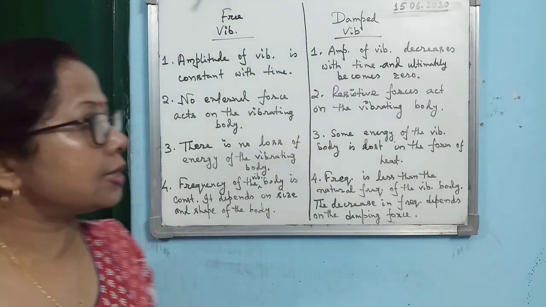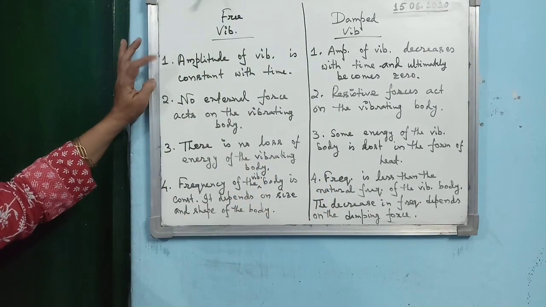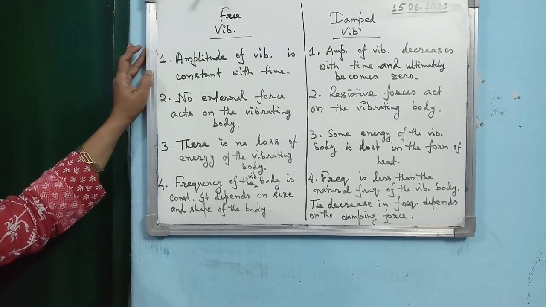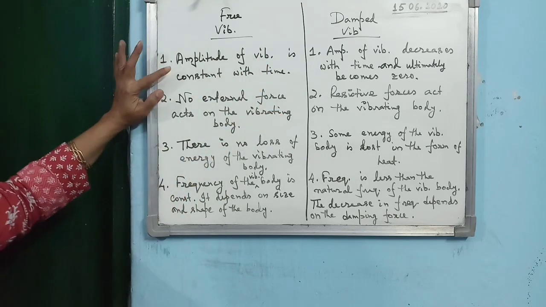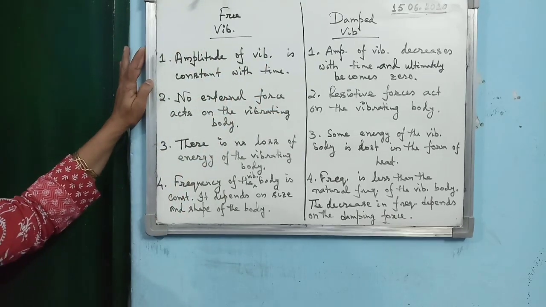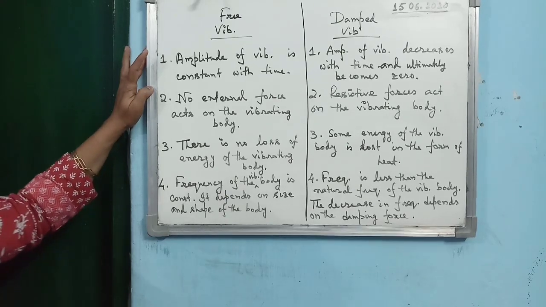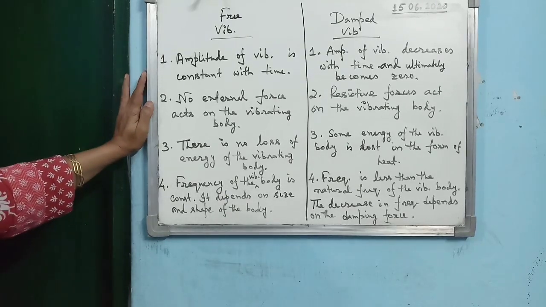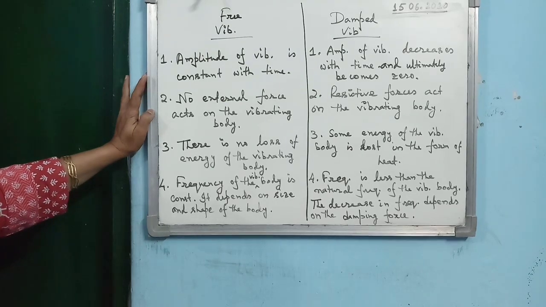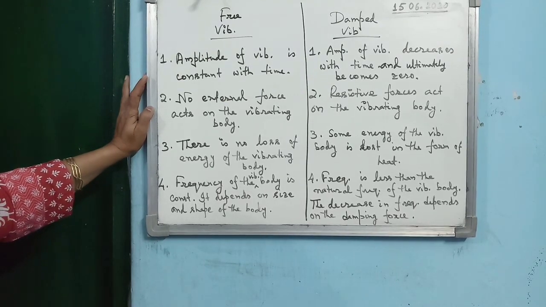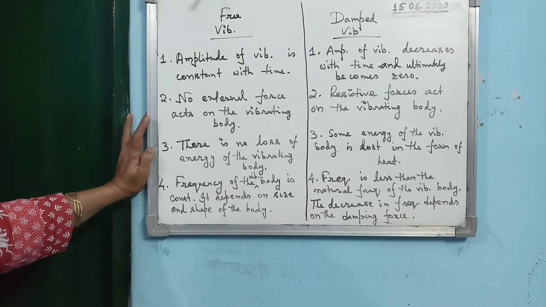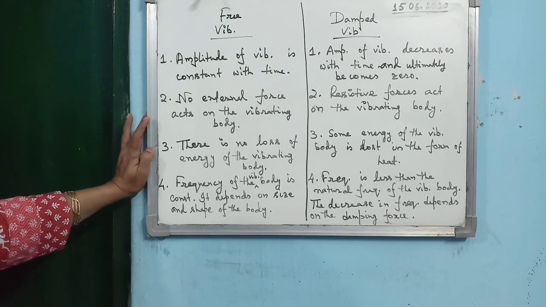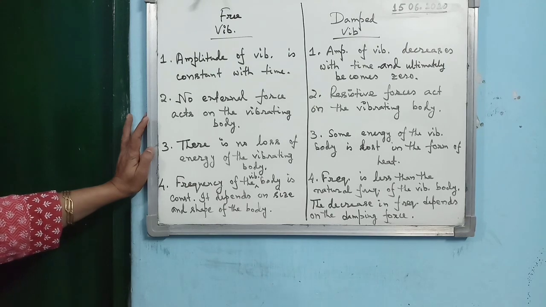So whatever I have discussed is summarized here. The first point of difference is amplitude of vibration. Write down vibration in your study material notebook, don't write vibe. Amplitude of vibration is constant with time, and for damped vibration, amplitude of vibration decreases with time and ultimately becomes zero. Then second point, no external force acts on the vibrating body, and for damped vibration, resistive forces act on the vibrating body. Third point, there is no loss of energy of the vibrating body, and for damped vibration, some energy of the vibrating body is lost in the form of heat.